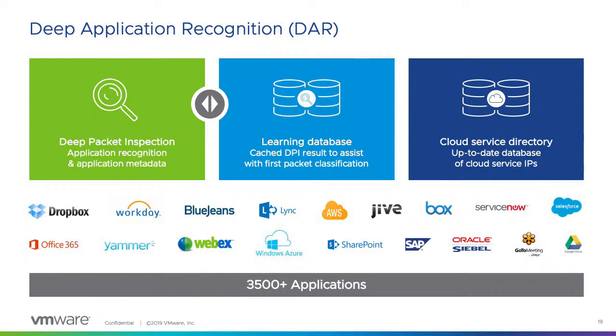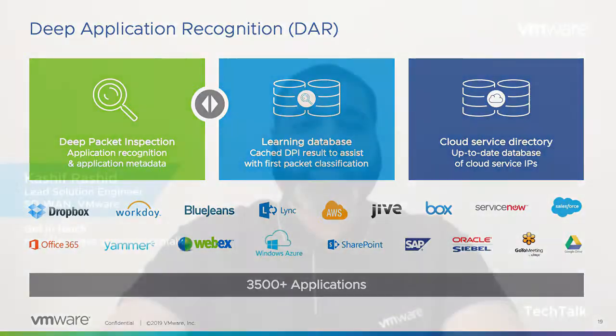So what does that mean? It has three important factors which I would like to highlight as a key differentiating factor of VMware SD-WAN. It has deep packet inspection, which most of the other vendors do. We can do 3,000-plus applications with deep packet inspection. The signature is already available. When the packet is coming, after a couple of packets, we know which application is moving, and most other vendors do the same thing.